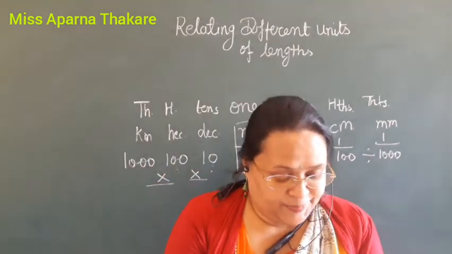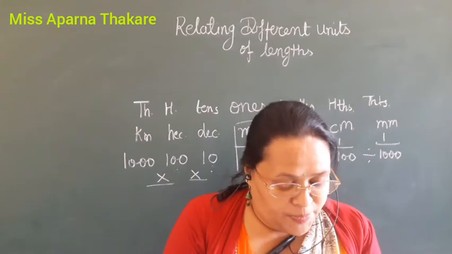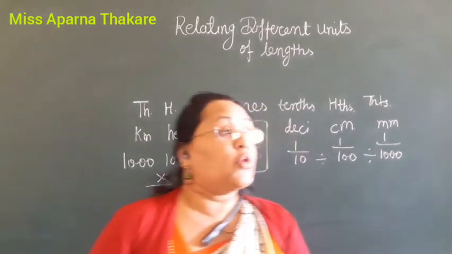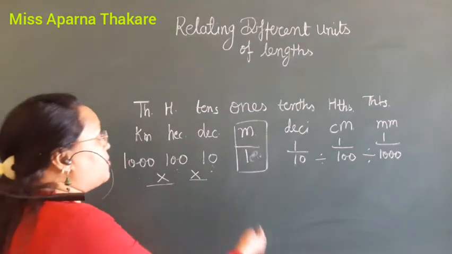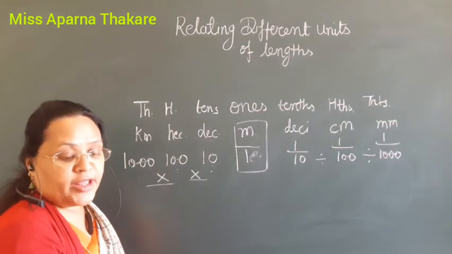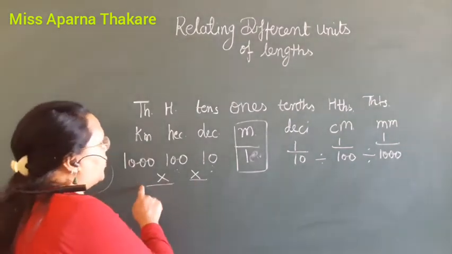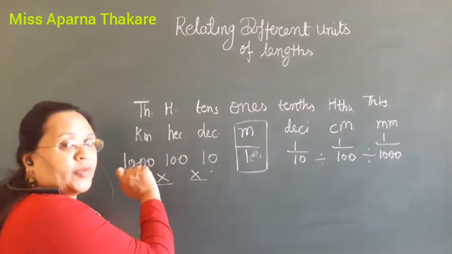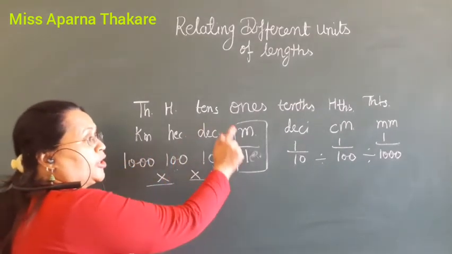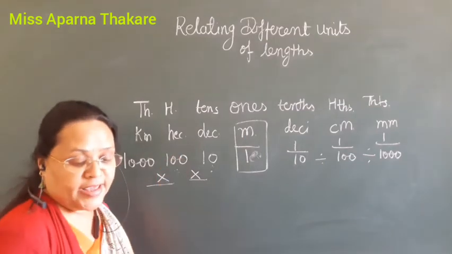So see that we multiply to change from a bigger unit to a smaller unit. It means bigger unit kilometer to hectometer, hectometer to decameter, decameter to meter. It is using multiplication.